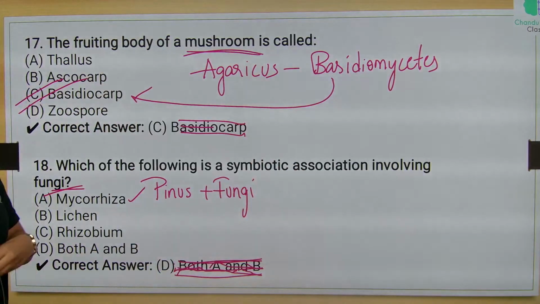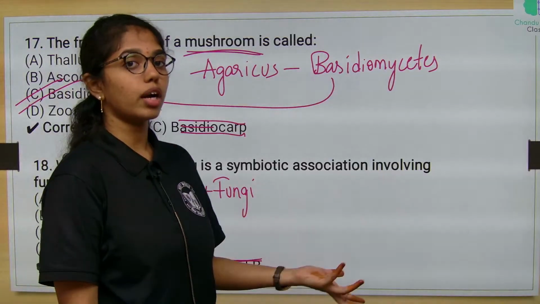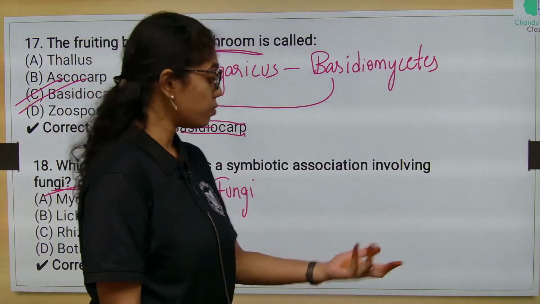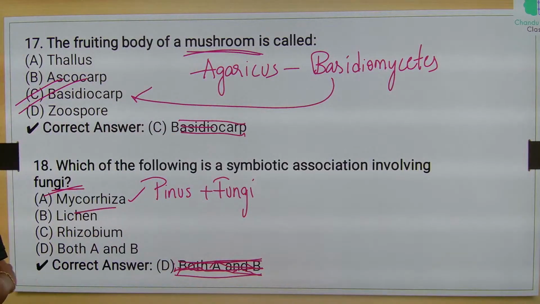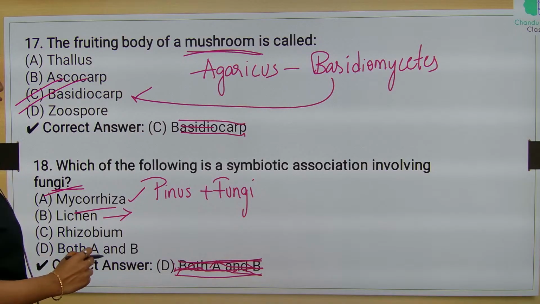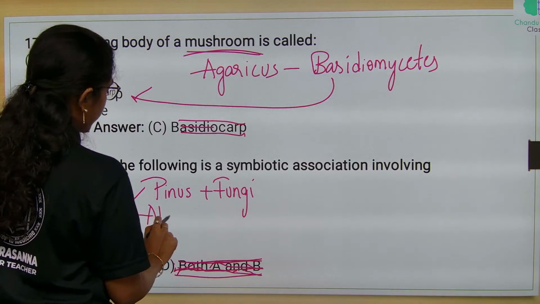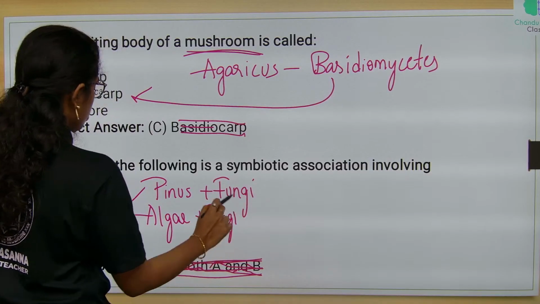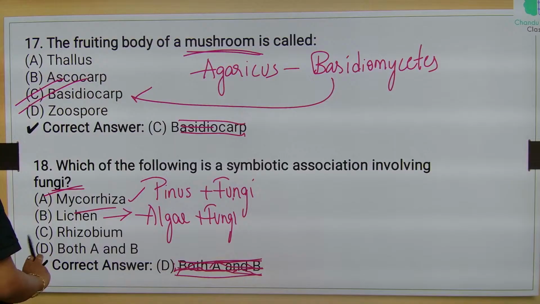Okay, where fungi will increase the surface area, and it will aid in the absorption of water and minerals. So, one is mycorrhiza and second is lichens, which is the symbiotic association between algae and fungi. So, here the right answer is option D.